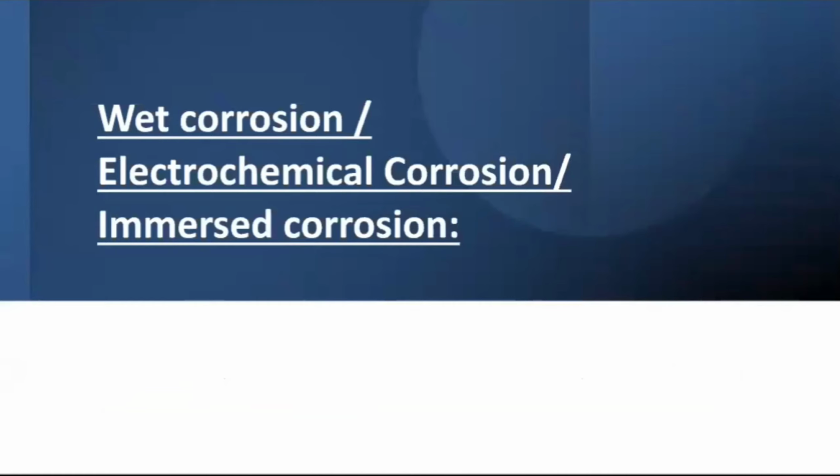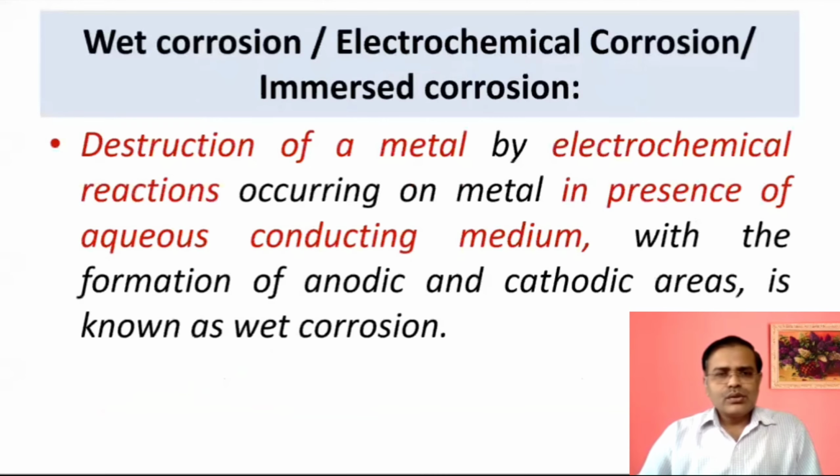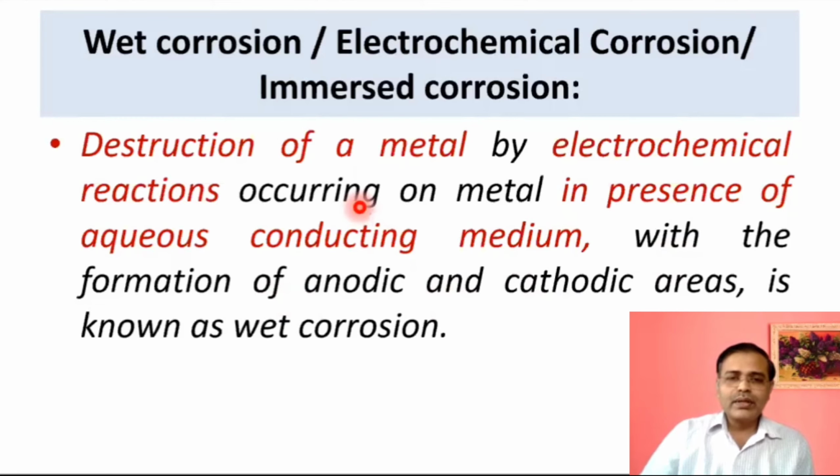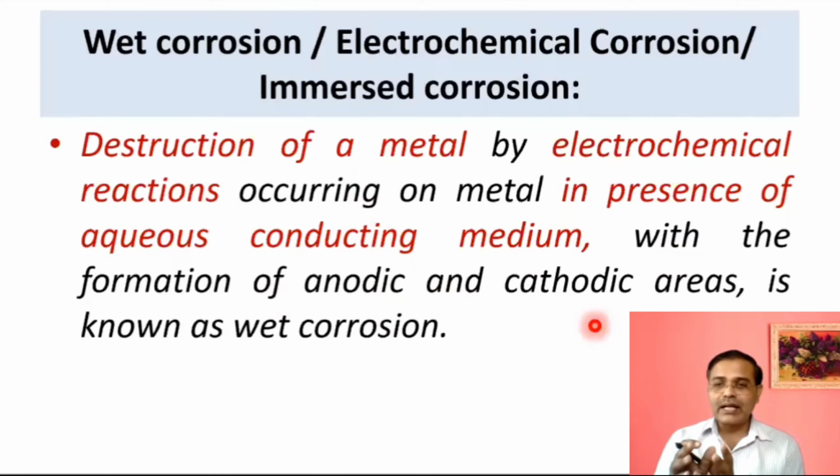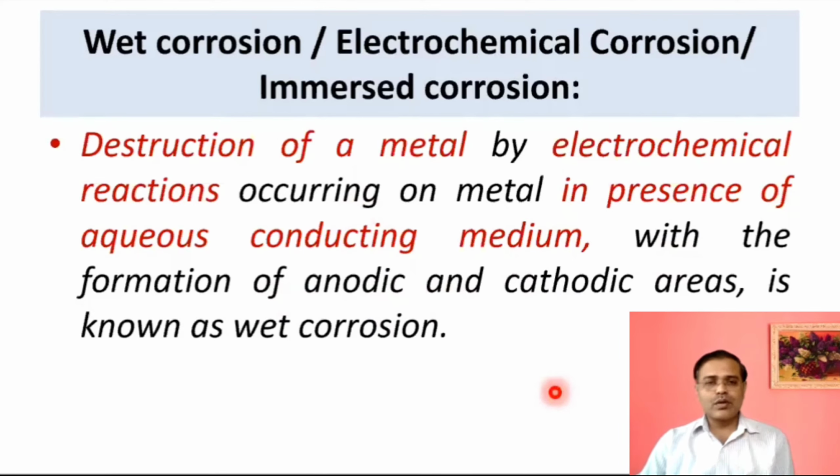Now, wet corrosion, or electrochemical corrosion, or immersed corrosion. It is nothing but the destruction of metal by electrochemical reactions occurring on the metal in the presence of a liquid or aqueous conducting medium, with formation of anodic and cathodic areas. It means if there is a liquid medium, there will be formation of cells, batteries, automatically, and anodic and cathodic areas on the metal surface. That may be responsible for further corrosion.